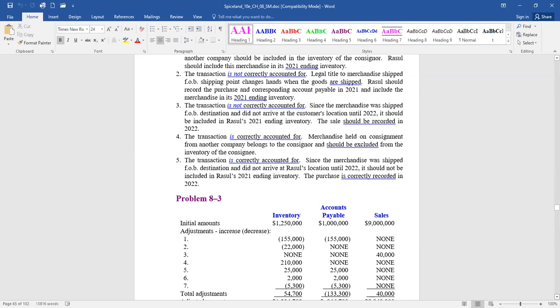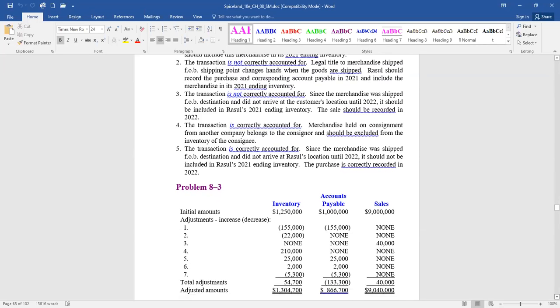So due to these items, the true value of inventory, $1,304,700. The true amount we owe in accounts payable, $866,700, and the true amount of sales, $9,040,000. So you can see that we just don't take an account balance at face value. We must look at these additional items that might be in transit or have occurred at the end of the year to see, are we truly recording them in the proper accounting period? So that was a great exercise in determining that.